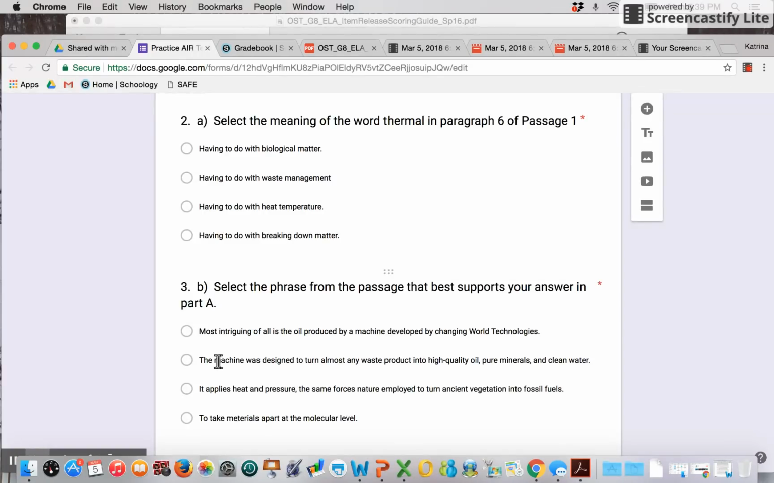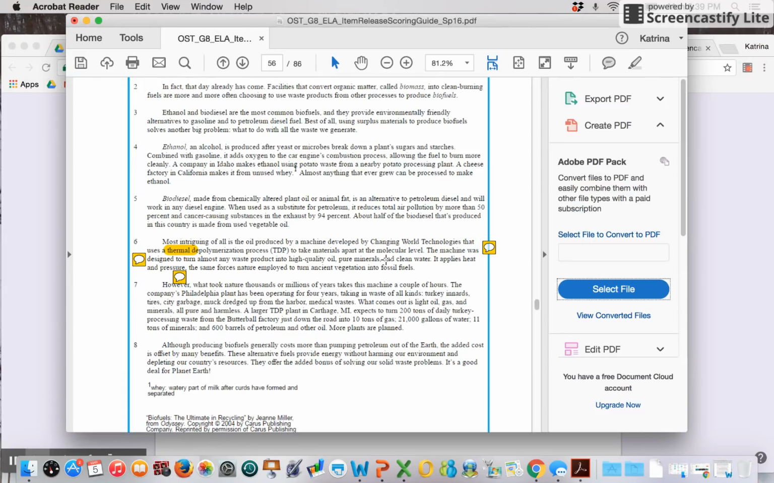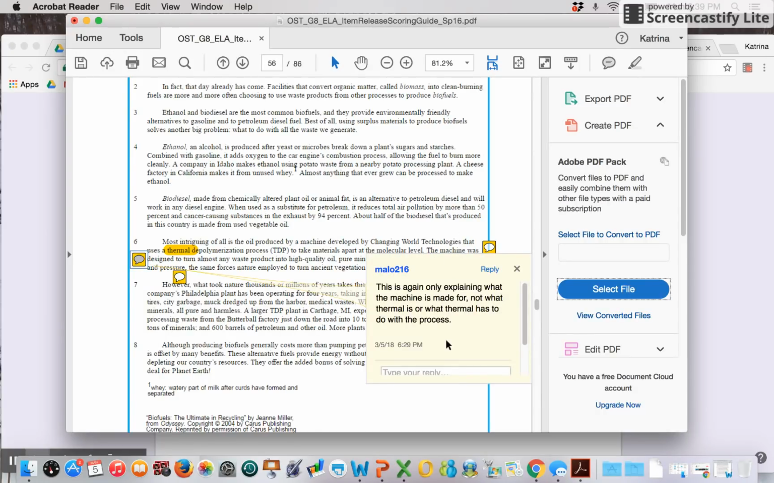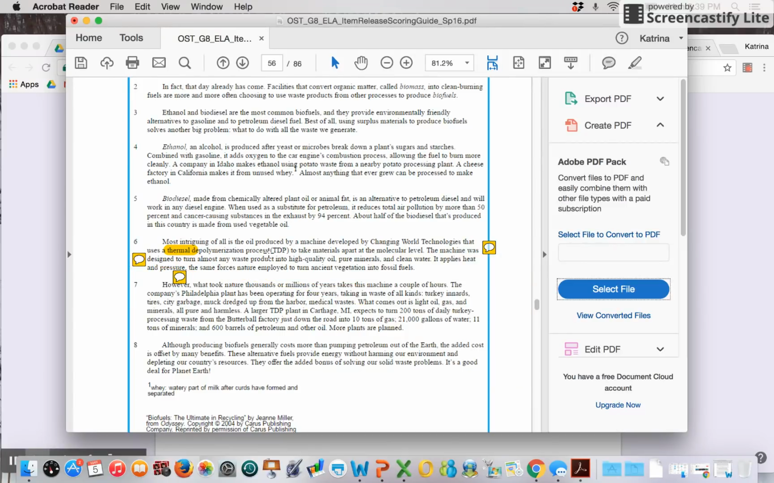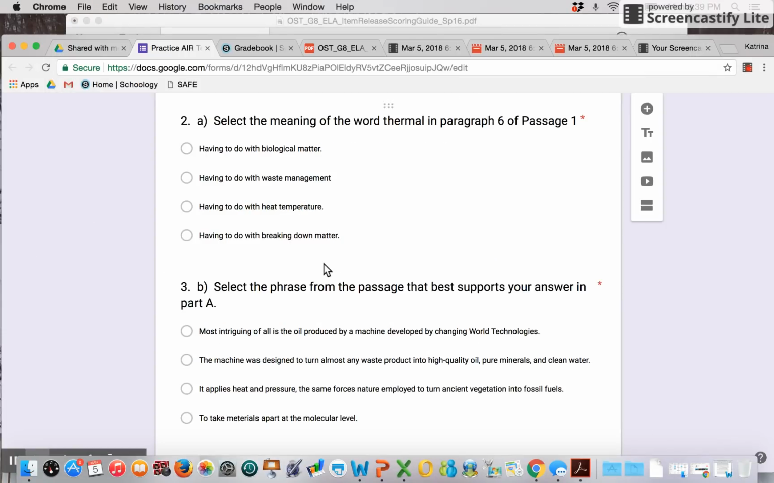Our next option is the machine was designed to turn almost any waste product into high-quality oil, pure minerals, and clean water. Okay. So now, if we think about it, this is only explaining what the machine is made for, not what thermal is or what thermal has to do with the process. It is only telling you what this machine can do. So yet again, this is not our answer.